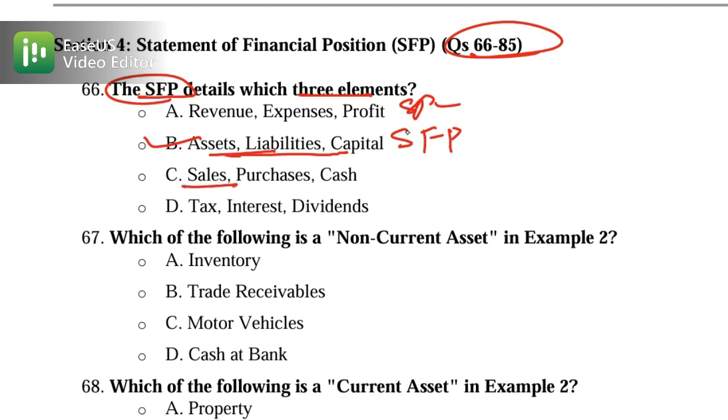The remaining is no. These are not. These are the transactions: sale, purchase, cash, tax, interest. So these are the transactions. Okay, so the correct option is B.